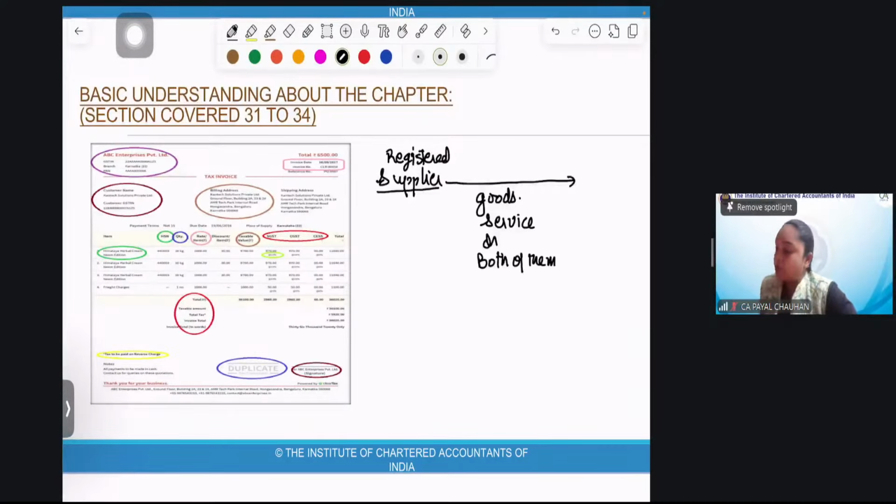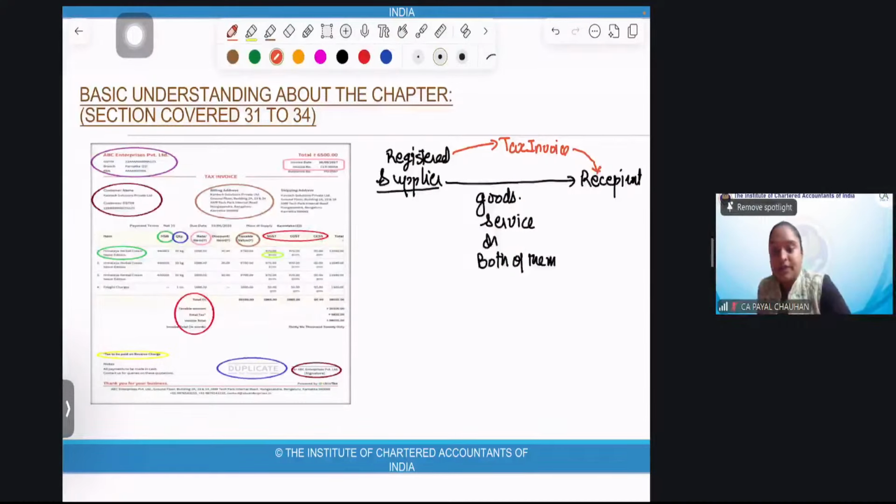Now, you are the recipient. Since I am issuing a tax invoice, I'm a registered supplier. Since you have bought goods and service from me, you need documentary evidence, and that documentary evidence is known as tax invoice. So, I'll give you a tax invoice along with the goods or service.